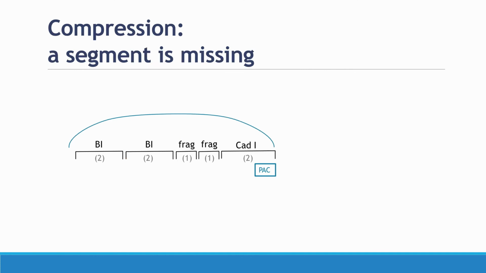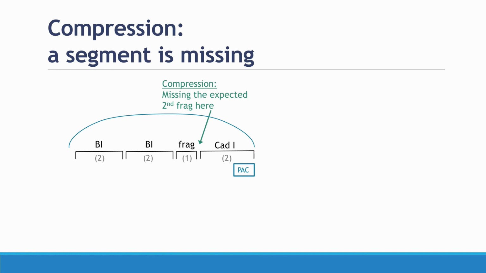And then finally, compressions occur when a segment is missing entirely from the expected phrase model. So once again, referring to our sentence form, we typically expect BI, BI, frag, frag, cadential idea. But if we had one of our fragmentations missing, for example, this would be an example of a compression. It's not just that something has been shrunk down, it's that an expected segment just isn't there.